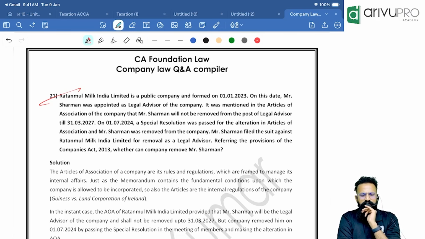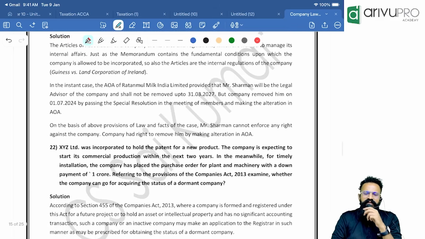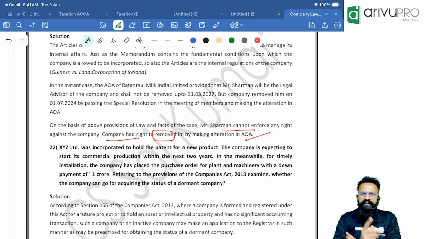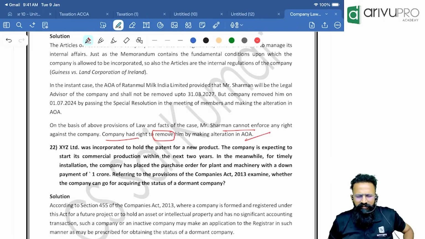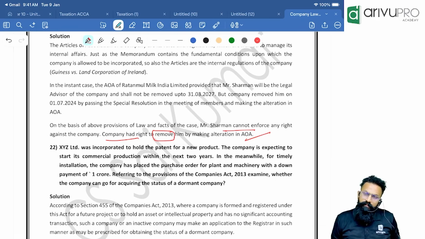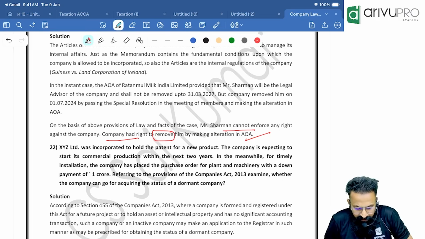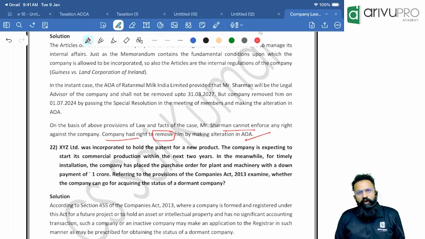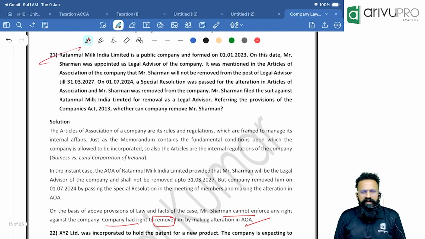Referring to the provision of Companies Act, whether the company can remove Mr. Sharman? In the given case, they have given that Mr. Sharman cannot enforce any right against a company and the company had the right to remove him by making alteration in AOA. That is what they have given. So in our institute guideline answer, they have said that yes, the company has a right to remove Sharman. But according to me, the reasoning given is wrong. They said you can alter your AOA and you can remove Sharman. But I'll tell you, you need not even alter AOA. You can directly remove Sharman.